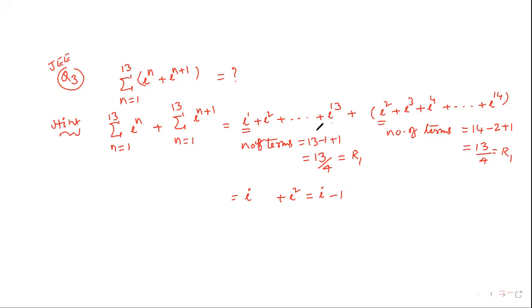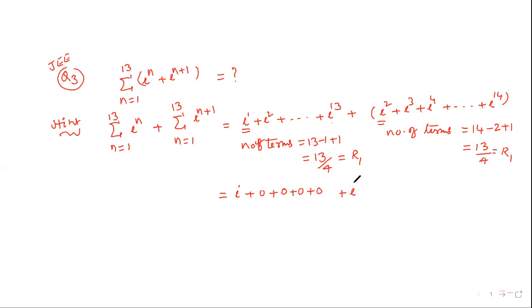Now remaining groups will become zeros. If you have doubt, I will write it. Here only one term is remaining. The remaining groups, how many? 4 groups are 0.